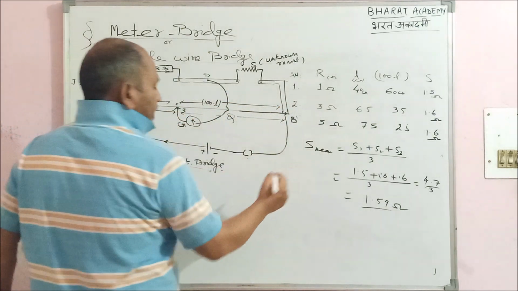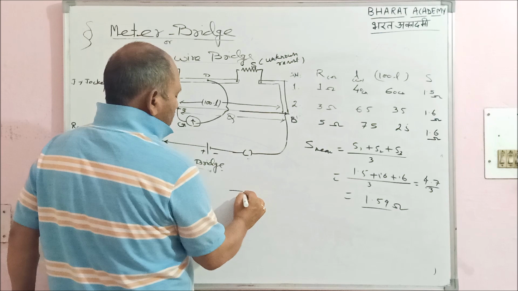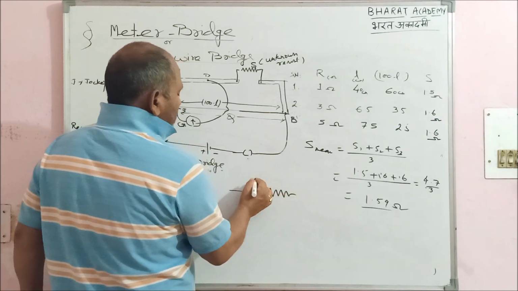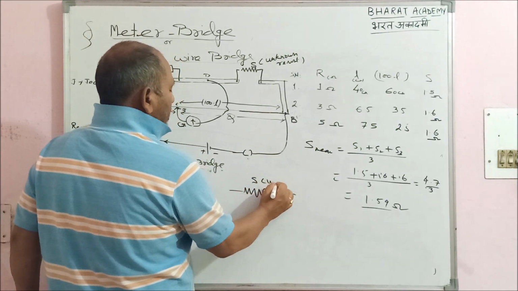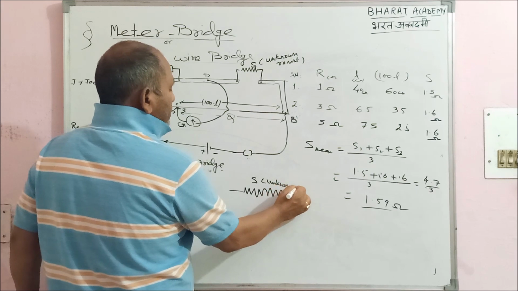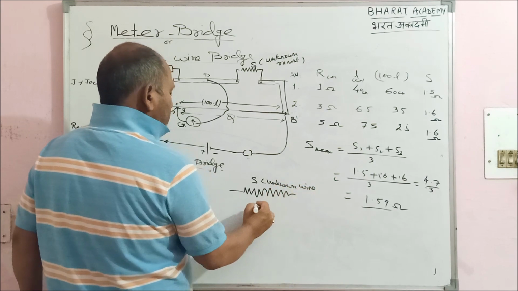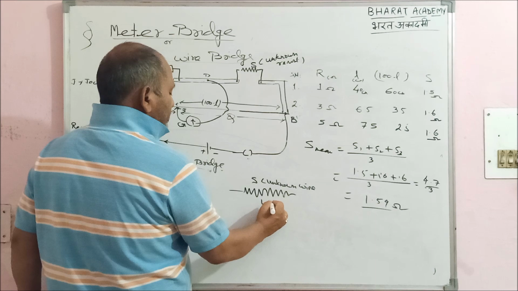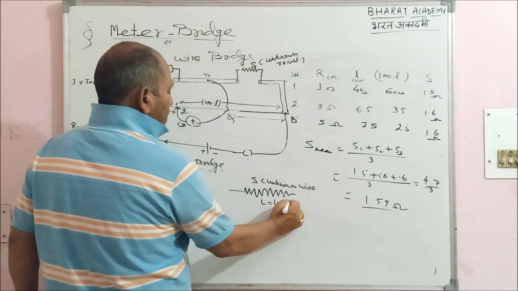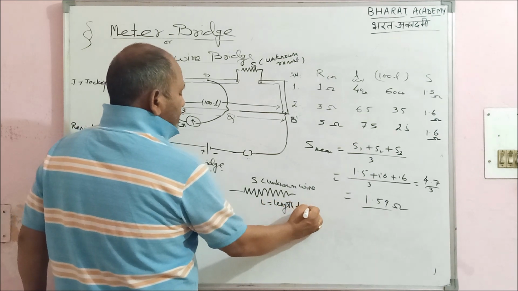So after calculating S, we will measure the length of that wire. We will stretch it and calculate the length, L. Remember, length of wire.